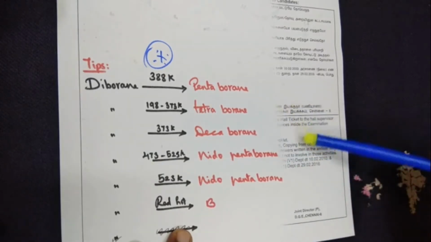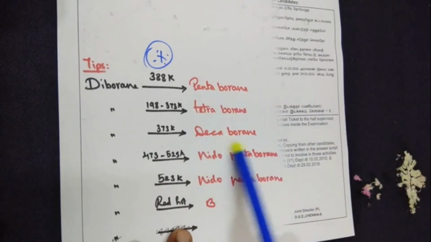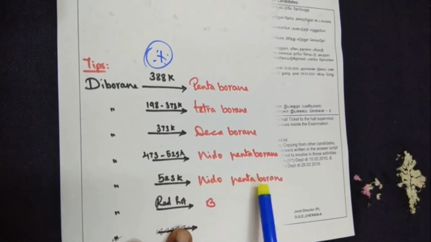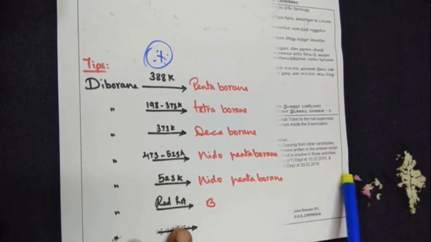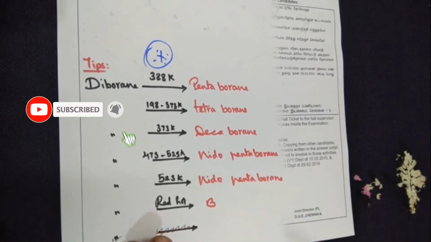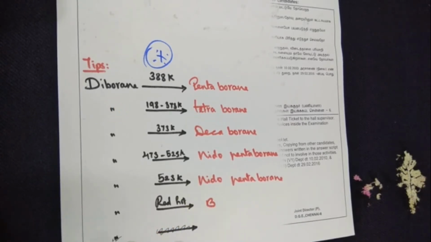I will tell you the formulas. I just want you all to know the names of it here. And when the temperature is 523 Kelvin, I get again nidopentaborane along with some other compounds of borane. Hydrides of borane I get. And when the temperature is red hot, that is the highest temperature, we get back boron here.